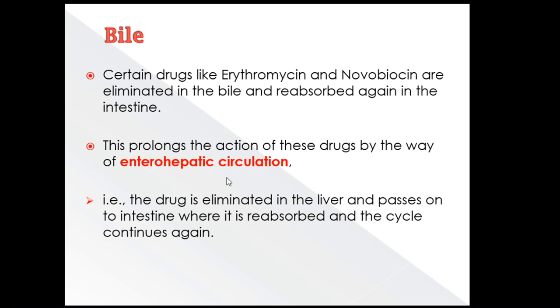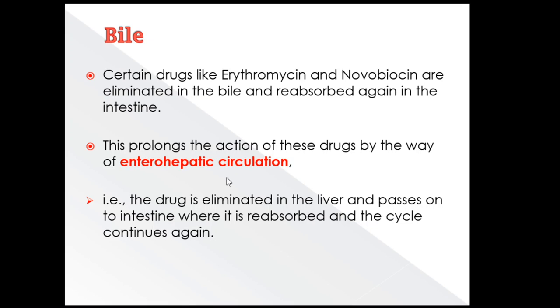And the last is bile. Bile is a secretion of the liver. This bile secretion is synthesized in the liver and passes through the duodenum and enters the small intestine. There is a chance that there will be reabsorption of the drug.